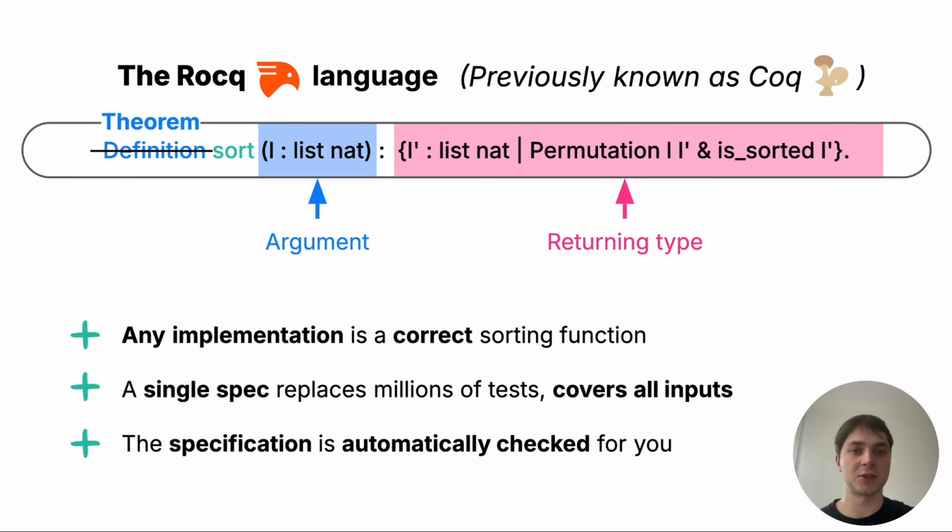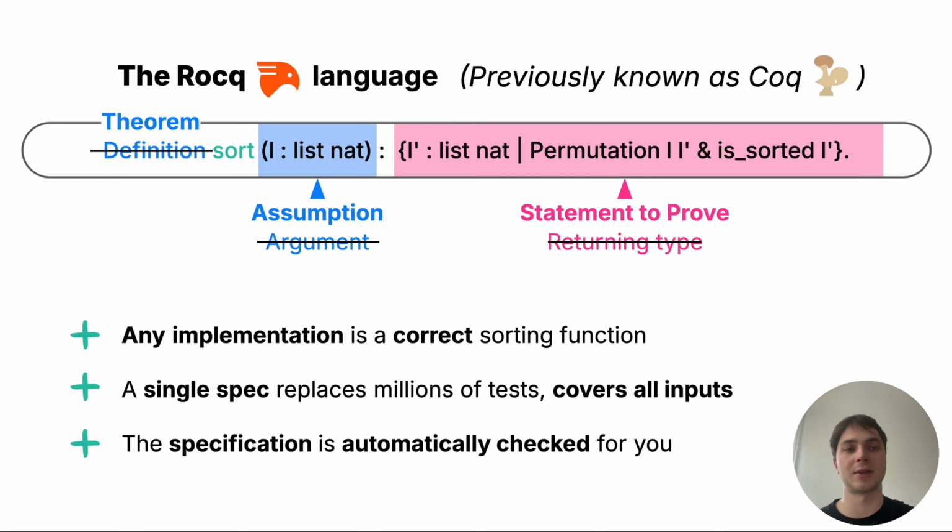To write a sorting function in Rocq, one would formulate a theorem called sort, which will assume you have a list of natural numbers, and you need to prove that there exists such a permutation of this list that its elements are sorted. If you have a proof of existence of such a permutation, it is going to be the same as having an implementation of a sorting function. Rocq allows you to formulate a theorem, write a proof for it, and the system will handle the rest, ensuring that the proof is correct.